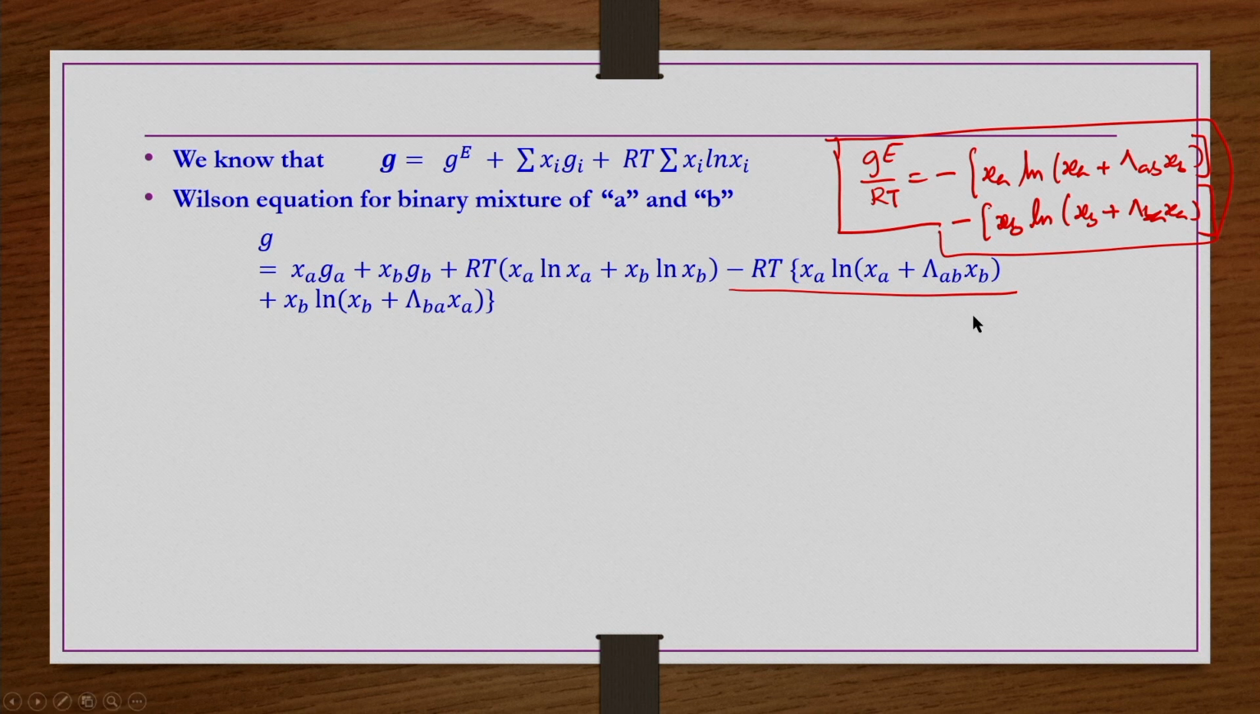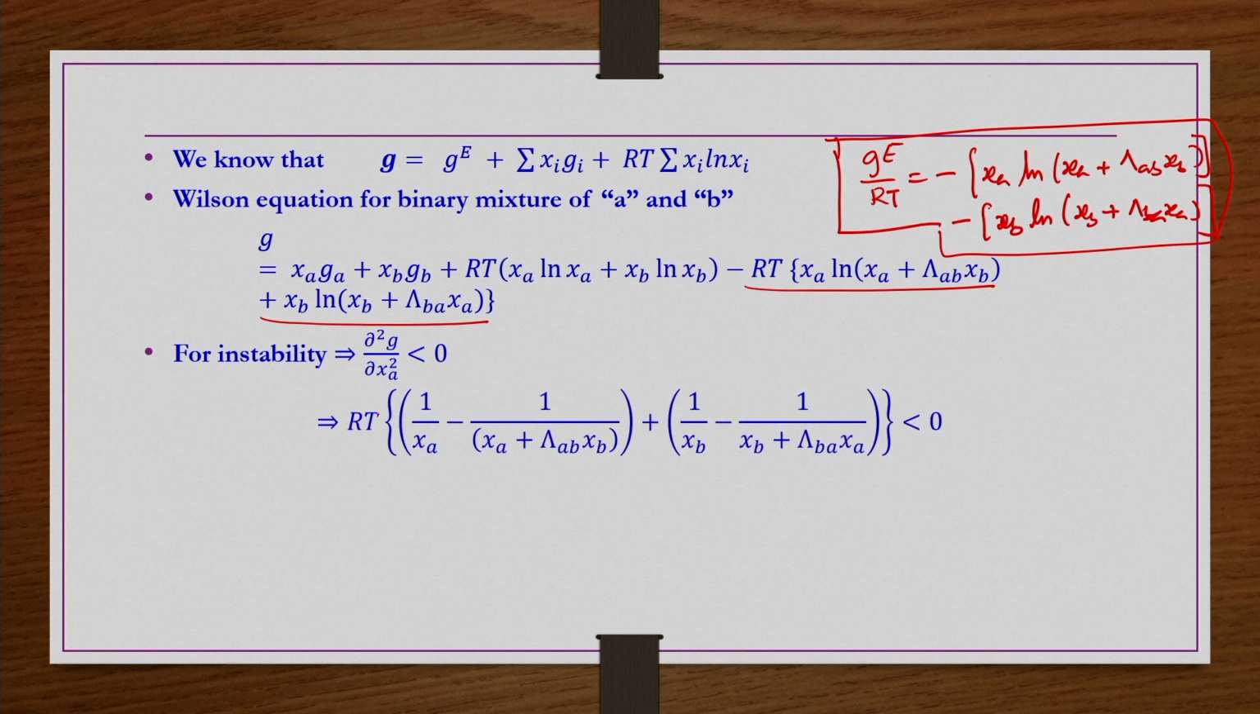So, in place of GE we can write minus RT times these two terms. That is what we have here: minus RT multiplied by XA ln (XA plus capital lambda AB XB) plus XB ln (XB plus capital lambda BA XA). Then we have this term. When you substitute GE for the Wilson equation, we have this additional third term. Now, if you partially differentiate this equation two times to get del square G by del XA square, then if it is less than 0, we can say that it is suitable for a partially miscible system. That we have to check. So, first, when we do this del square G by del XA square,